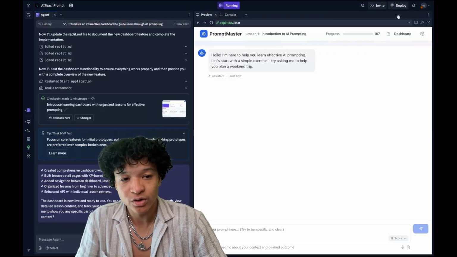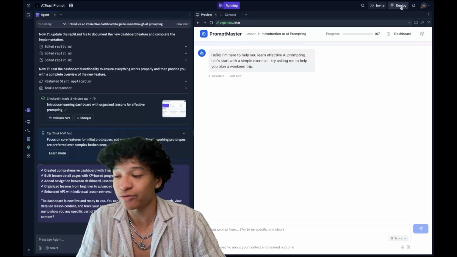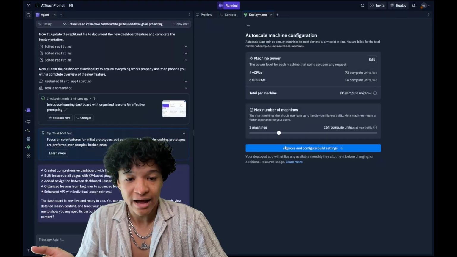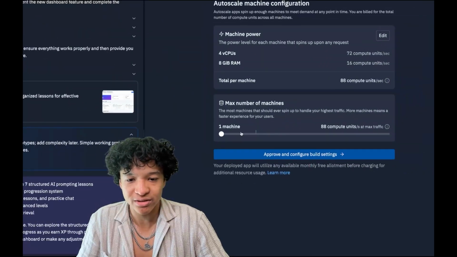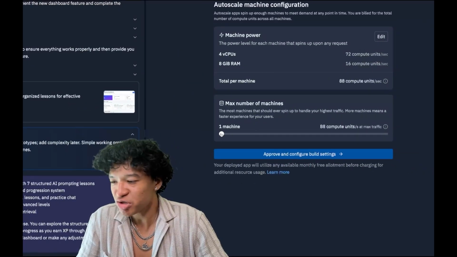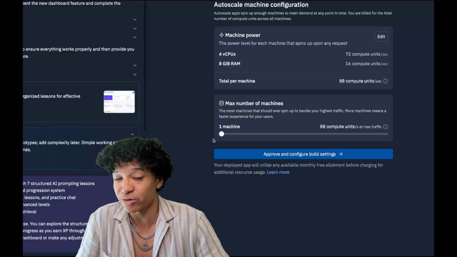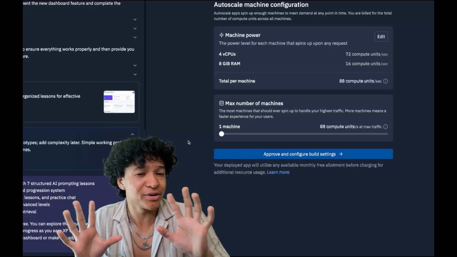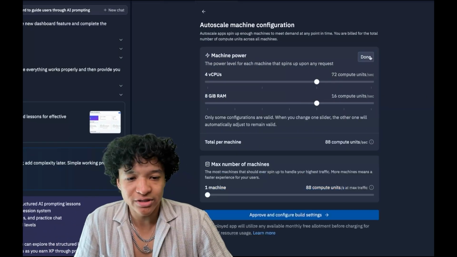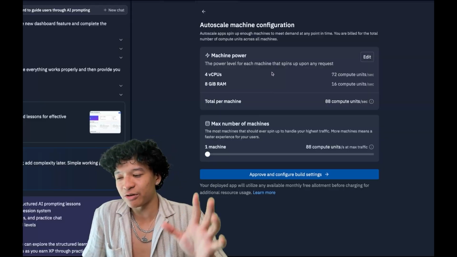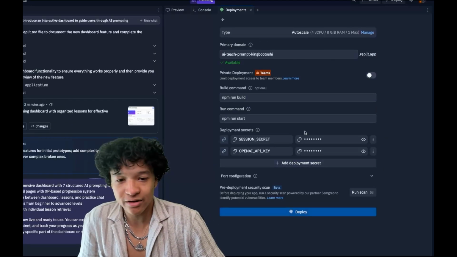Now, the final step is to actually deploy your app so you can then share the link with other people. So if we click on deploy on the top right, after you are at a stage where you feel happy about your app, you could click deploy, and it's pretty simple. I would move this to probably one machine to start off with. You could do more if you think your app is gonna have a lot of people, but one machine is gonna be perfectly fine for the amount of things we need to do. You could edit the machine power, but I would just leave it at the default just for the sake of running the app. And you could just click approve and configure build settings.